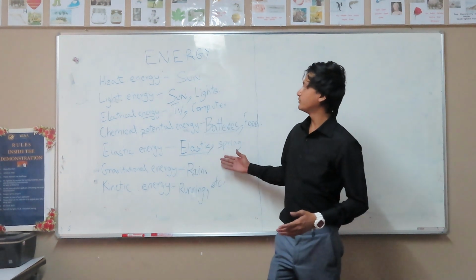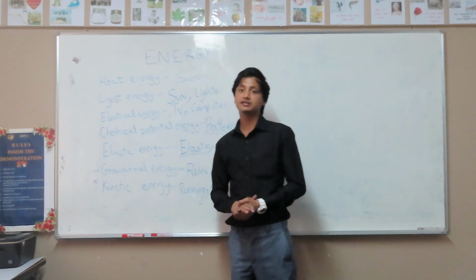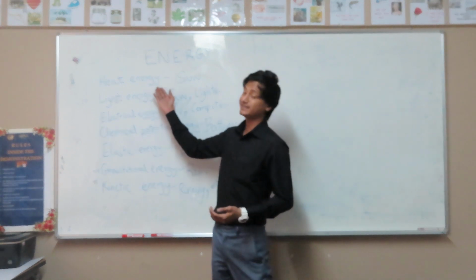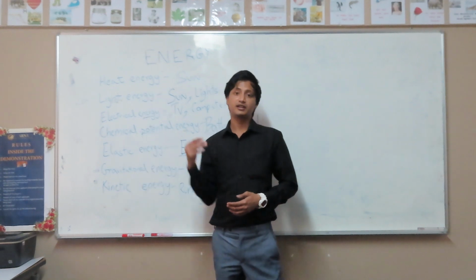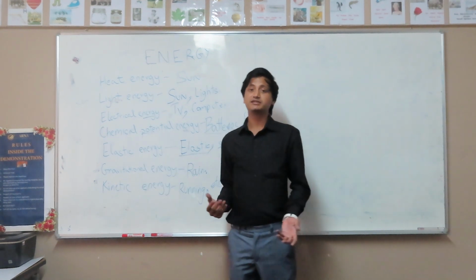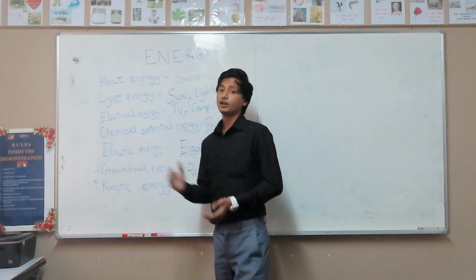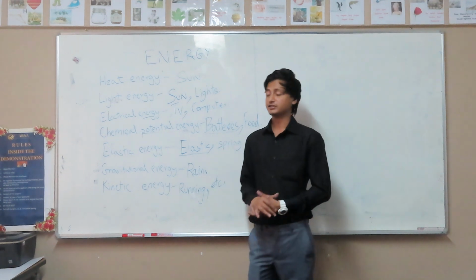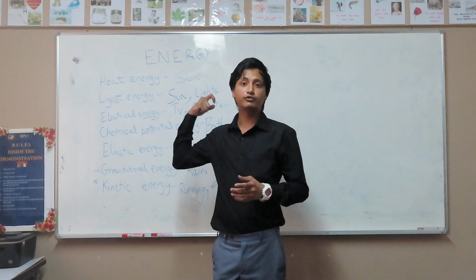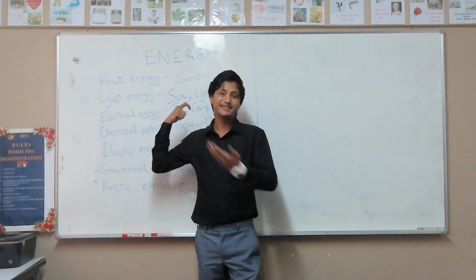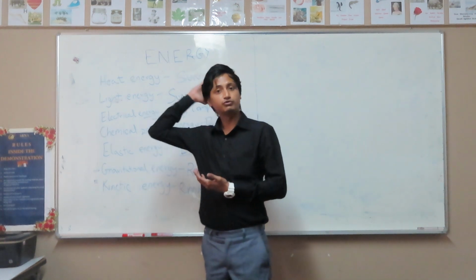So if we talk about energy now, there are so many different types of energy we've just discussed. We've discussed heat energy, energy that makes us warm, right, from the sun, and basically energy which gives out heat would be heat energy. Anything, it could be a blow dryer. Where our hair is wet, we use a blow dryer to dry our hair. Heat energy is being used to dry our hair.